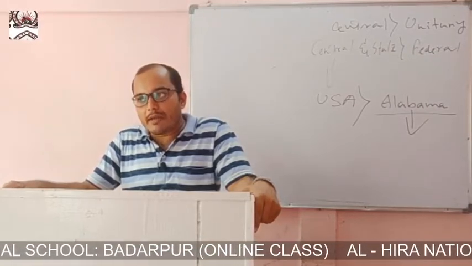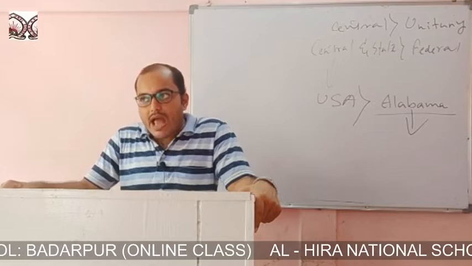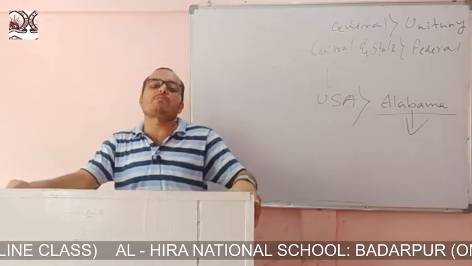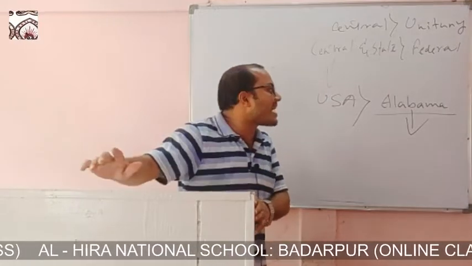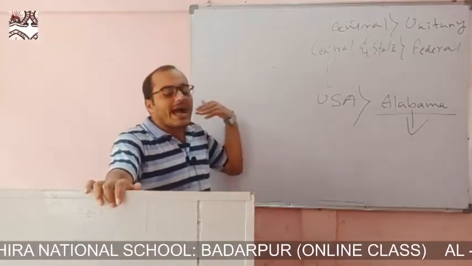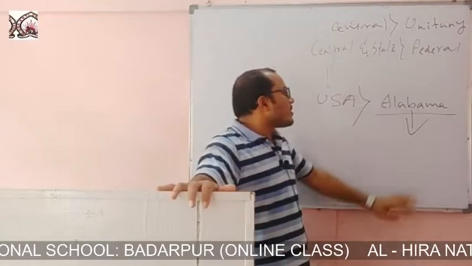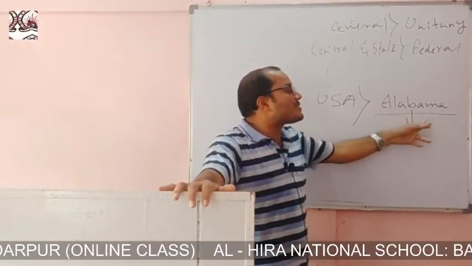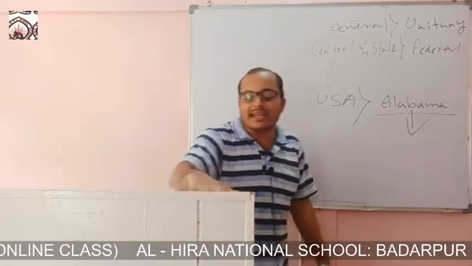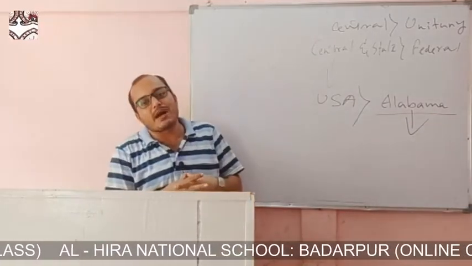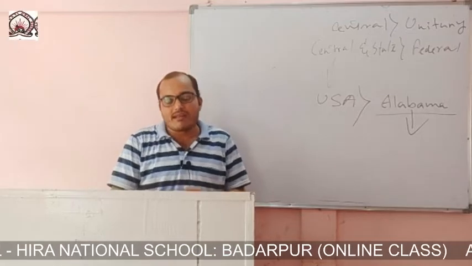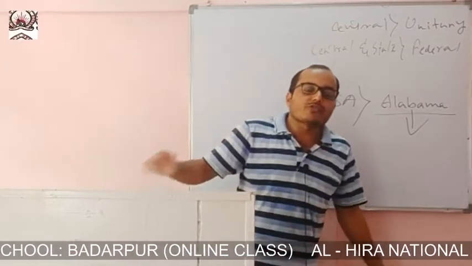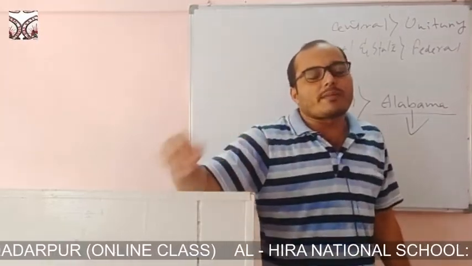And the last demerit is that, because of the decentralization of power between the center and the state, administrative work has to be carried out by the central government as well as the constituent provincial governments, and as a result the expenditure is much more in the federal type of government as compared to the unitary form of government.